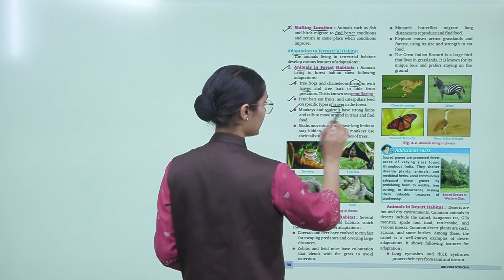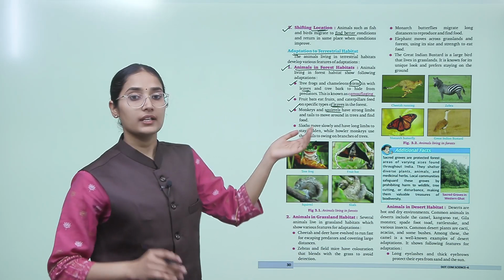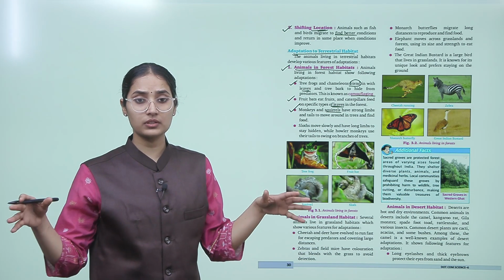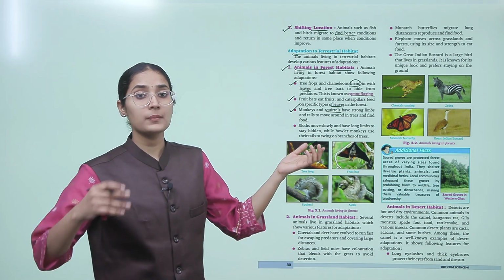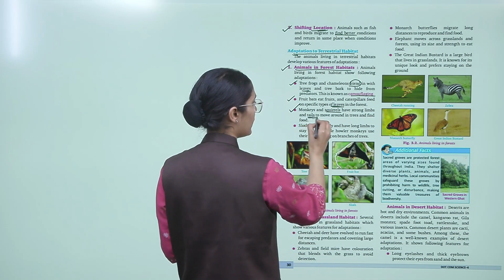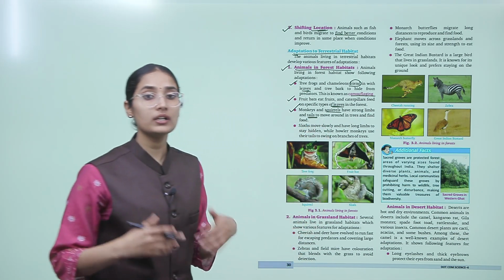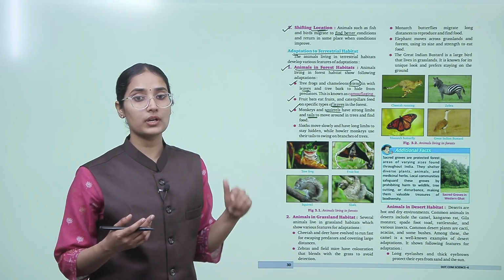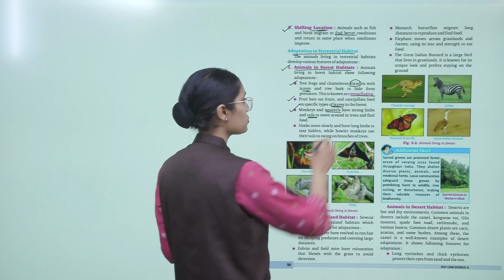Since they are living in the forest, and in the forest there's mostly trees, the monkey goes from one tree to another tree, and for this they have strong limbs. They have developed strong limbs and tails to move around the tree, and also search for food.